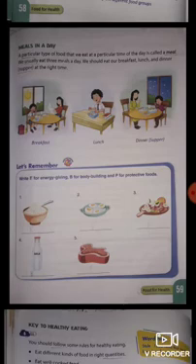Now the fourth one is milk. Milk is a bodybuilding food. So you have to fill B in the given space. The last one is meat. Meat is also a bodybuilding food. So students, you have to fill B in the given space.